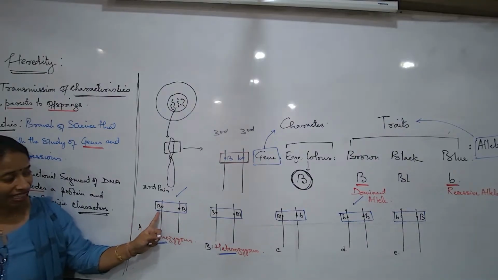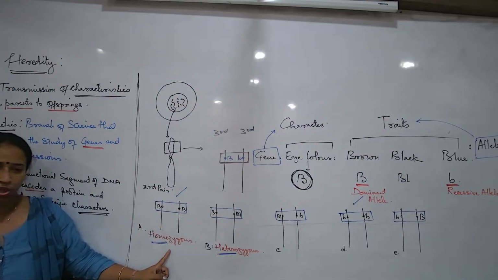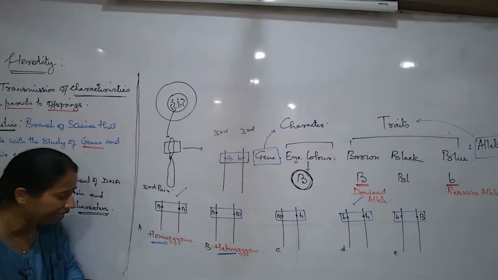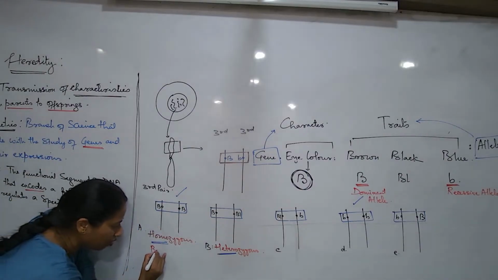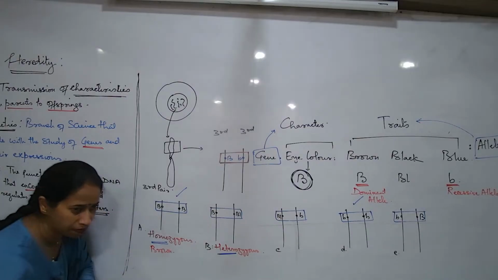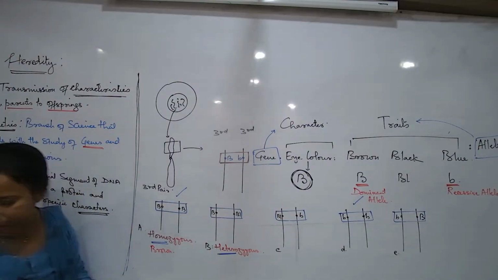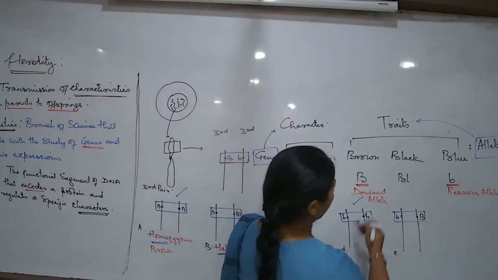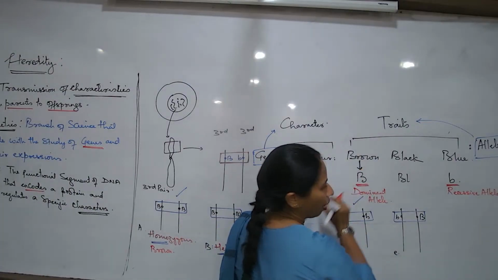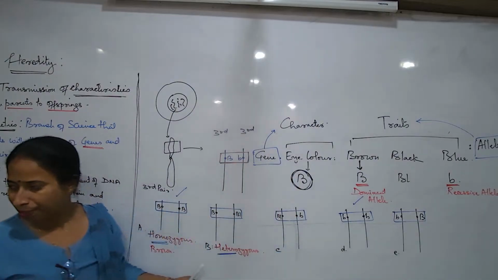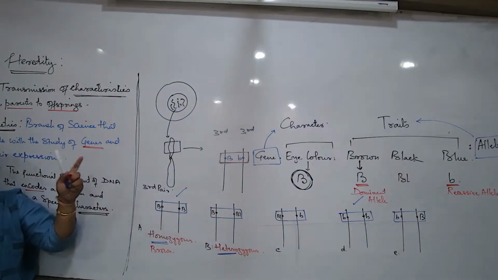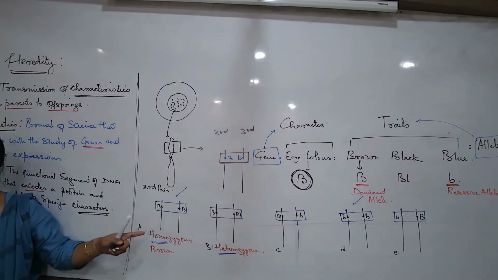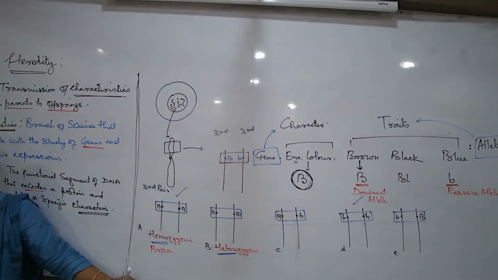Now again, come to this condition. I'm saying if the alleles are the same, it is a homozygous condition. What should be the eye color of this individual? Let us try understanding. Eye color of this individual was found to be brown. Very easy to understand, because capital B, we always say, is responsible for the brown color. So for this individual, both the chromosomes have capital B. Definitely the eye color will be brown.